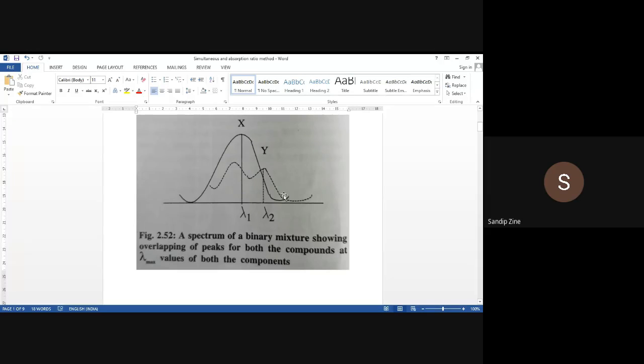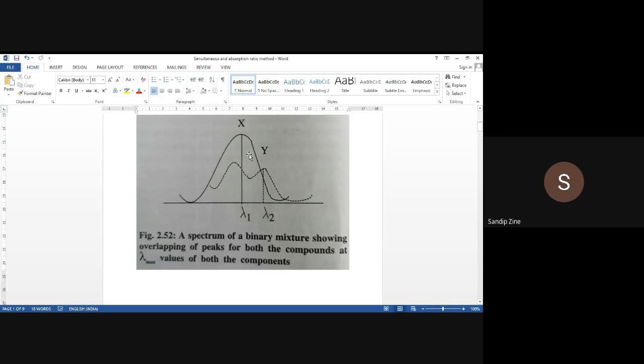Clear? In the simultaneous equation method, what we are doing, we are getting an overlap of peaks. Our objective is to find out the concentration of X and the concentration of Y. Then we will follow the method. In point number 1, we will scan the pure compounds separately and find out the lambda max value. For example, for X we are getting some value, 250 nanometer, and for Y we are getting 300 nanometer. Once this activity is done, we will go on to the second step.